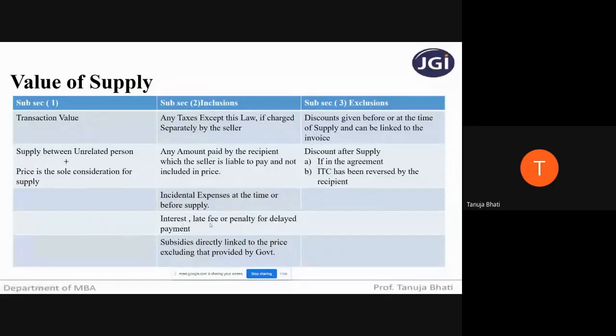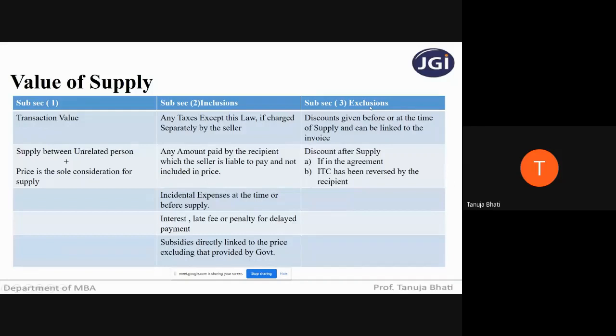Incidental expenses. Next, interest, late fee, or penalty for delayed payment. If the recipient makes a delayed payment to the supplier, and the supplier charges any interest, late fee, or penalty, that also has to be included in the transaction value. Subsidies directly linked to price are included, excluding those provided by government. So remember, all subsidies should be included except government subsidies.